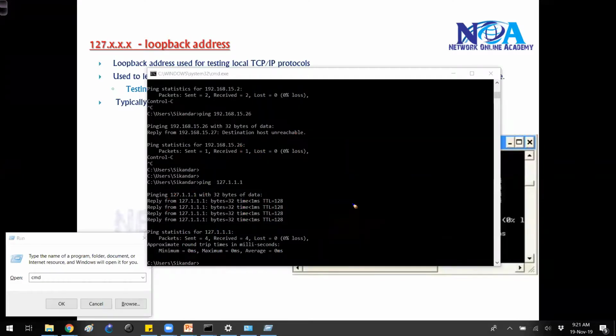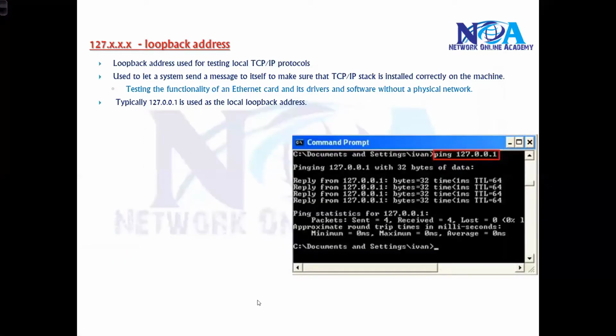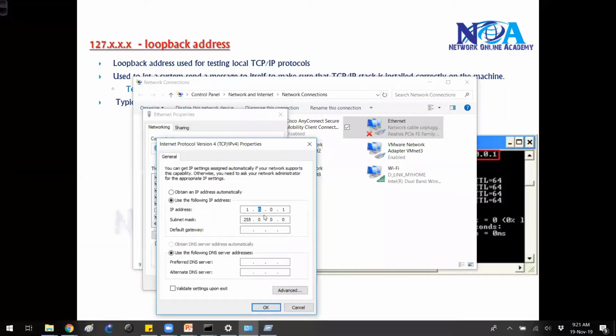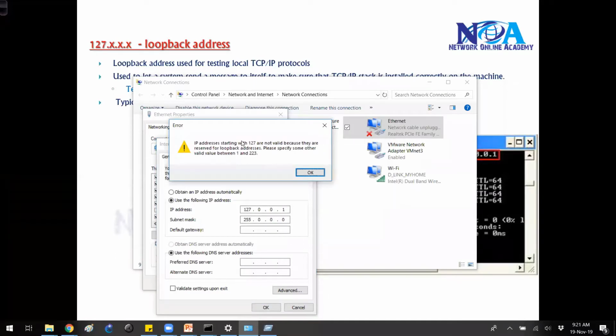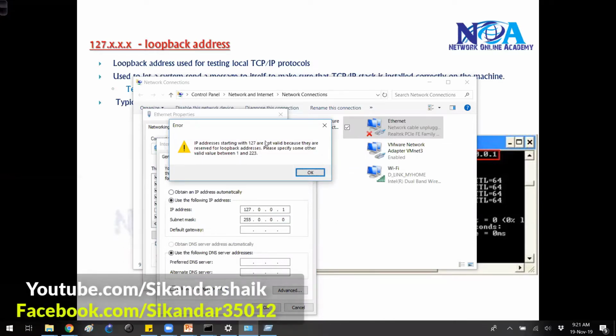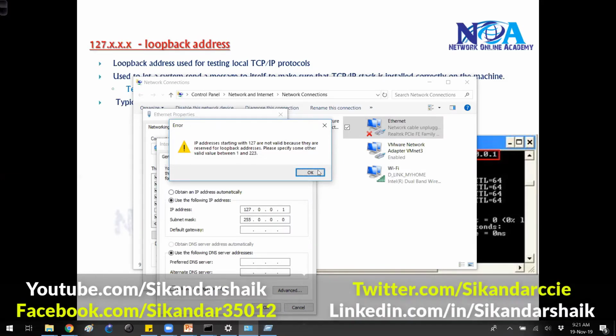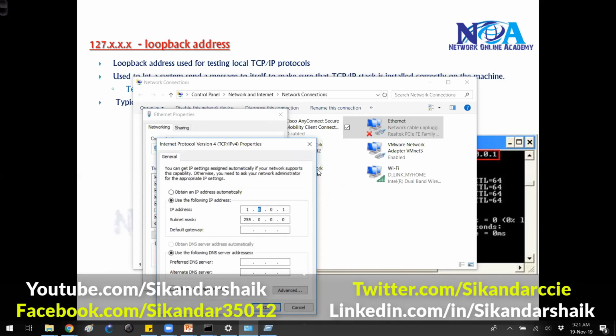This address is designated for the software interface of the PC or the device. There's no physical connection to this, and there is no device with this address. That's the reason if I try to assign any address with 127, you can see a message clearly says that 127 is not a valid address because it is reserved for the loopback address. So you have to use any address in the range of 1 to 223. 223 is the last address of class C.